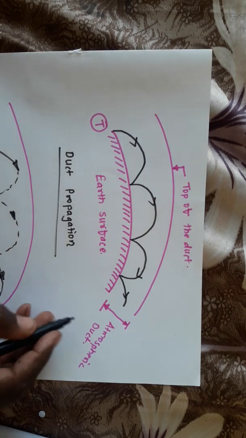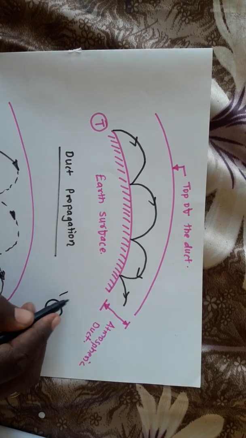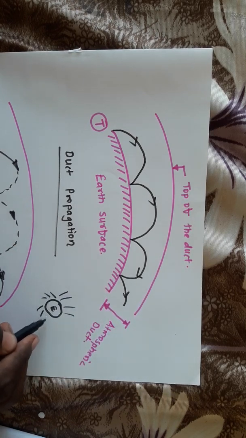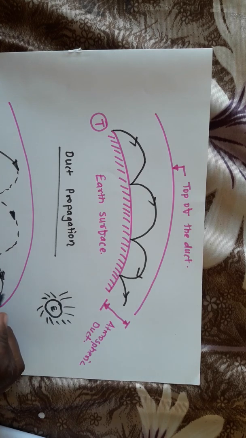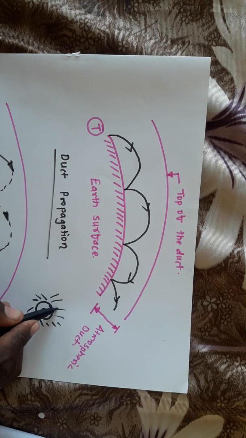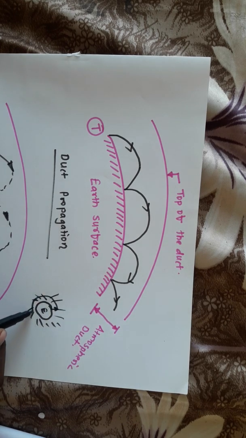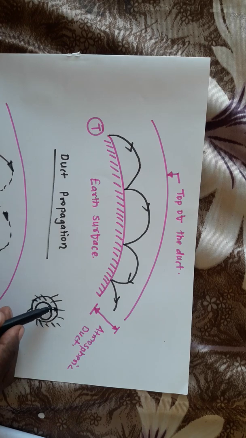So, suppose this is your Earth's surface, and we are observing a layer of atmosphere around it.